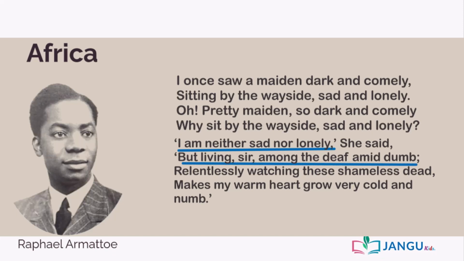What Africa really wants in this case is for Africa to hear what Africa wants by paying more attention to the African cultures, values and norms and not acting like the deaf and dumb. The poem then ends by saying Africa feels cold and numb because Africans are dying shameless deaths as a result of copying others and not listening or seeing what the African continent really wants.